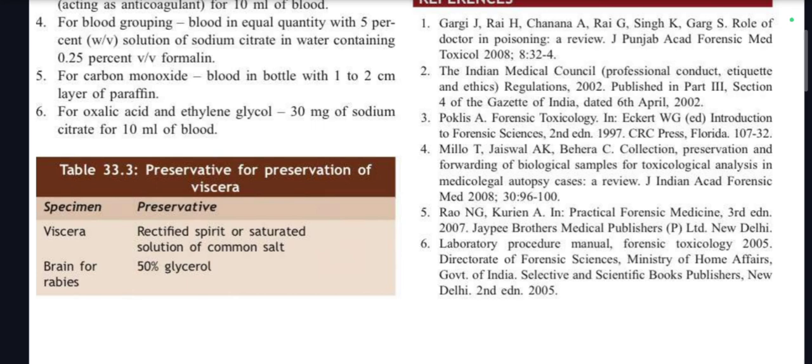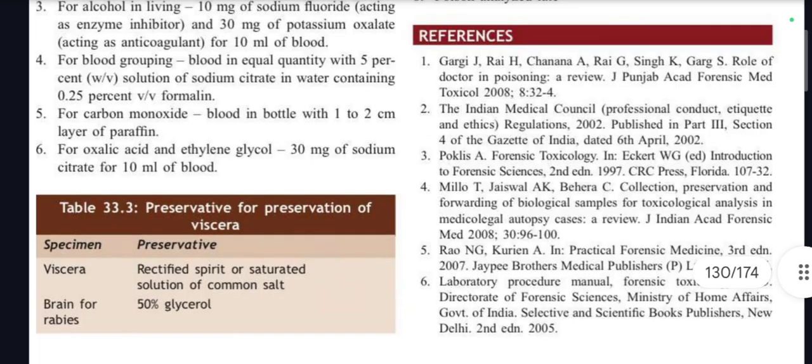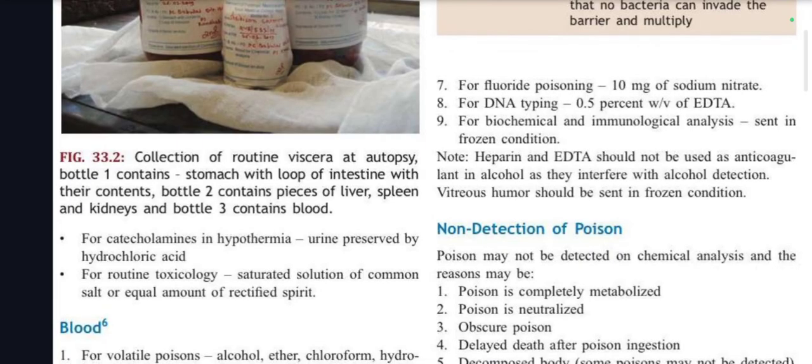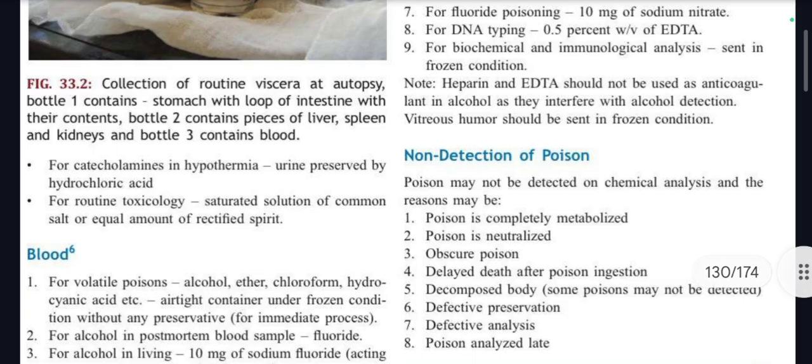What are the preservatives? Viscera, rectified spirit or saturated NaCl, and brain for EBs, 50% glycerol solution, remember. For fluoride poisoning, you'll be using 10 mg of sodium nitrate. For DNA typing, 0.5% of EDTA. For biochemical and immunological analysis, sent in frozen condition. Heparin and EDTA should not be used as anticoagulant in alcohol as they interfere with alcohol detection. So vitreous humor should be sent in frozen condition. So these are some points regarding blood preservation. We already read about urine preservation.